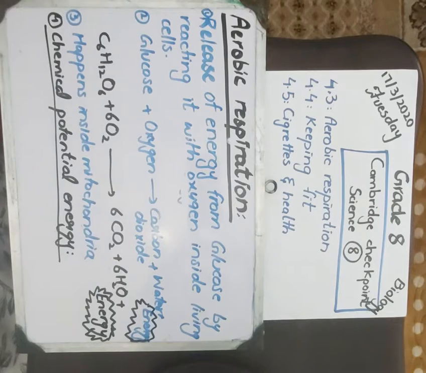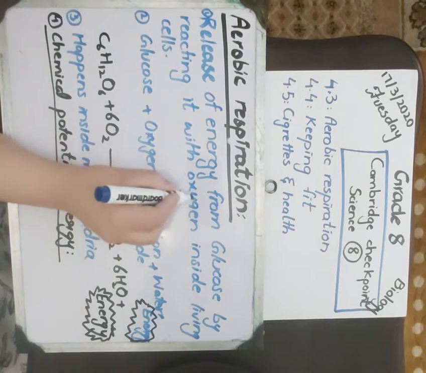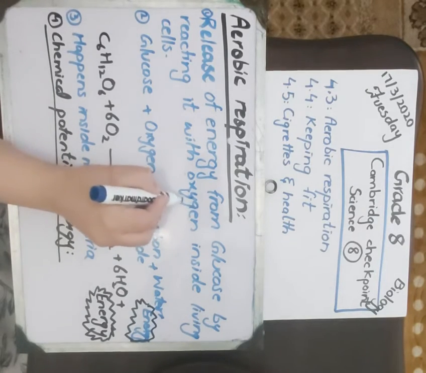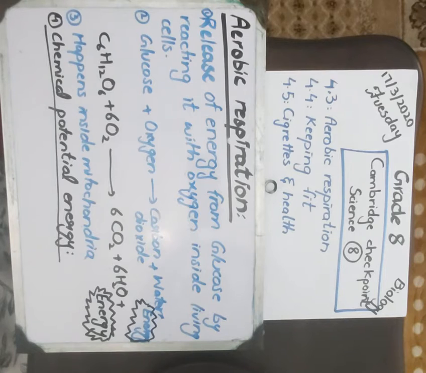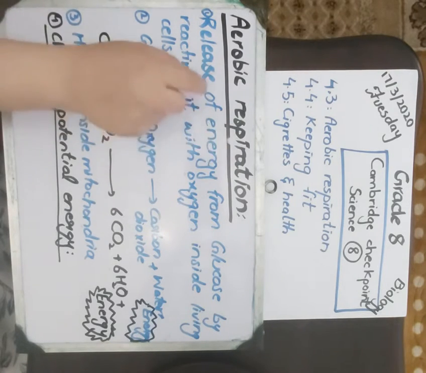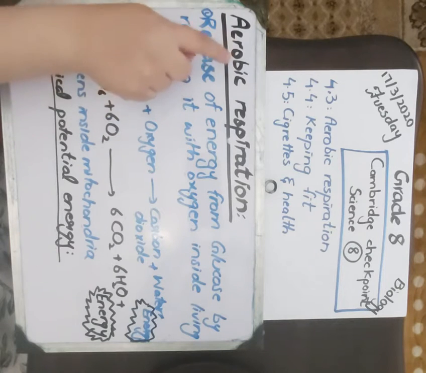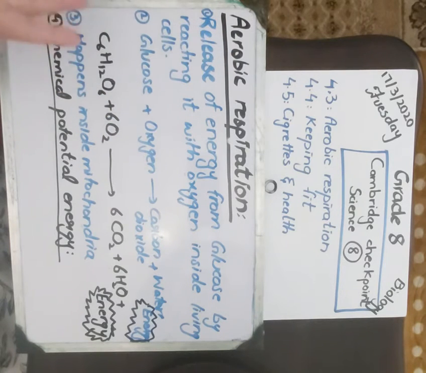So what is aerobic respiration? It is the release of energy. Repeat with me: it is the release of energy from glucose by reacting it with oxygen inside living cells. I told you that respiration is a chemical process in which chemical reactions take place.